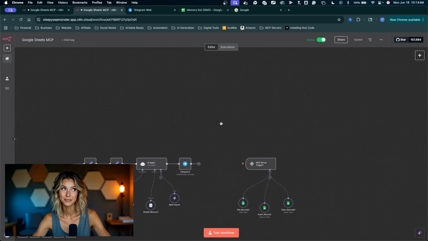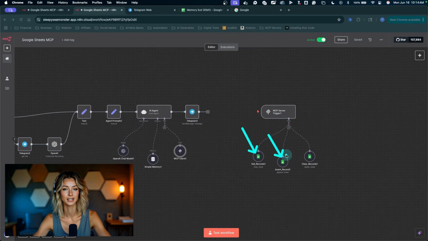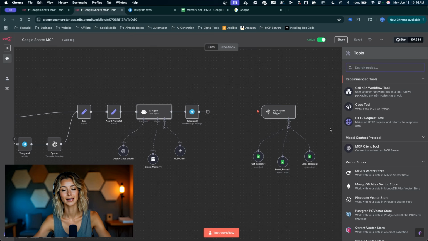Pretty cool stuff. Back in n8n, just to clarify some things here: when you're calling an MCP server from an agent, obviously we're cleaning up the tool uses that an agent can do. You could essentially build all of these tools into the AI agent. That would work exactly the same way. This is a very basic example, but you can add in whatever tools you want in n8n and have access to everything inside of that MCP server.